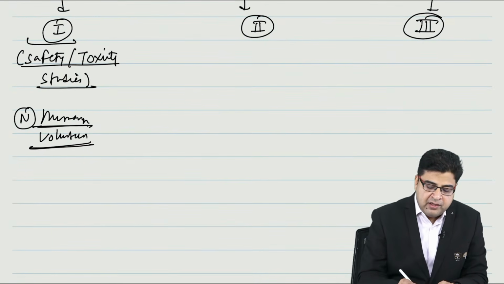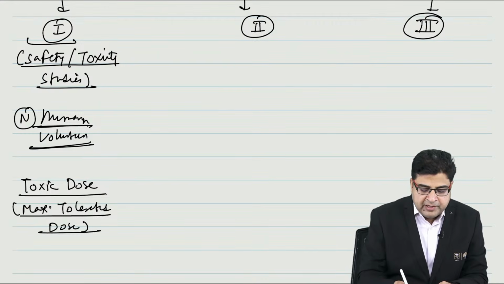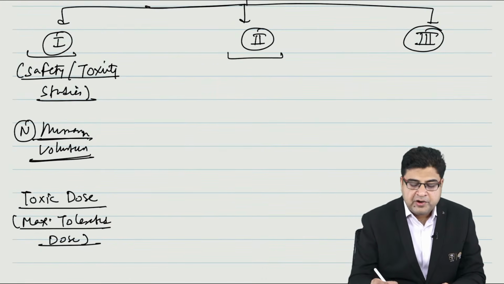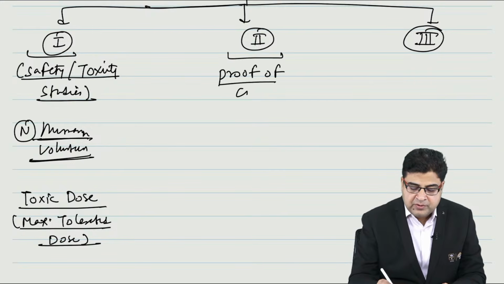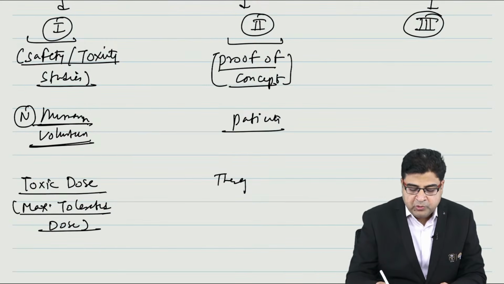Now in this phase 1 trial, we calculate the toxic dose, also known as maximum tolerated dose. But phase 2 trial is also known as proof of concept, right? Here the patients are admitted, and here we will calculate the therapeutic dose.